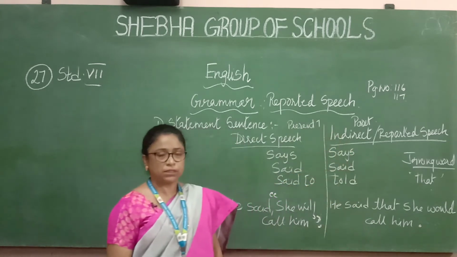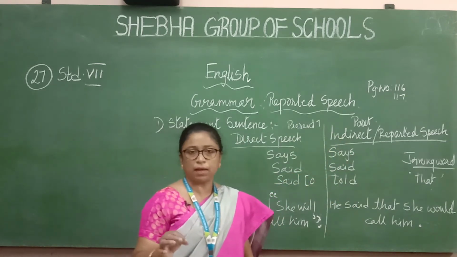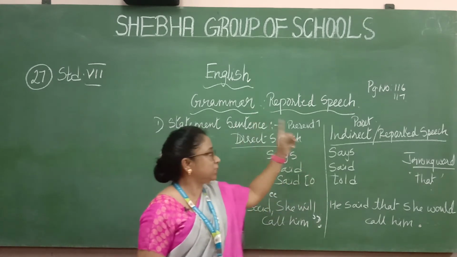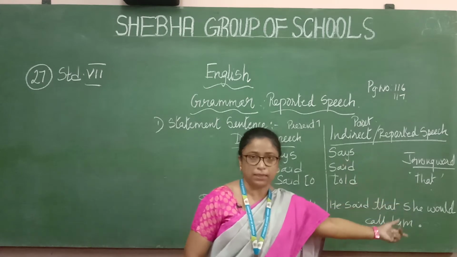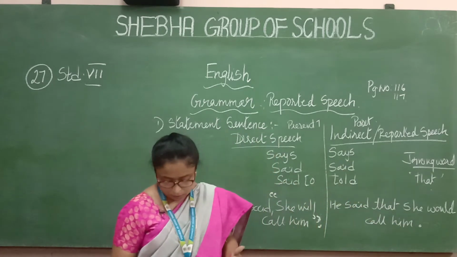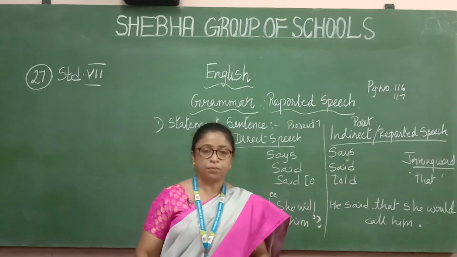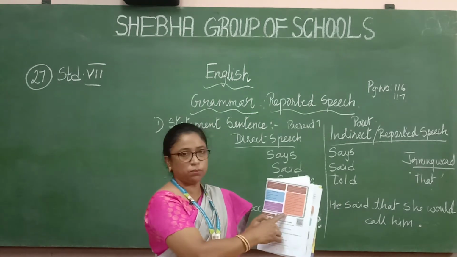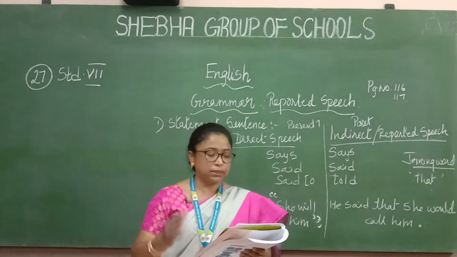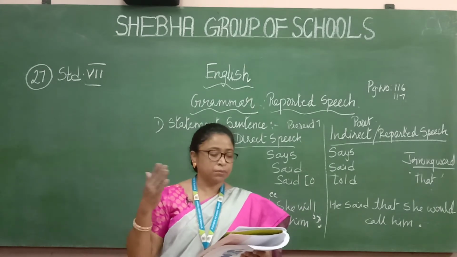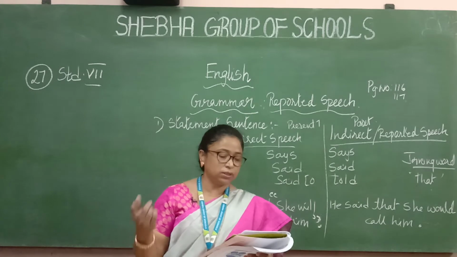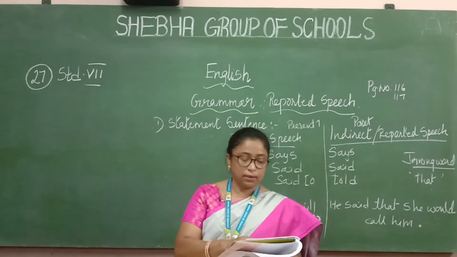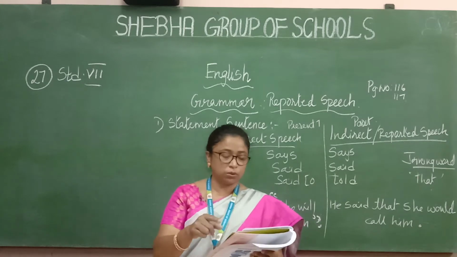Now the first point of the grammar is that direct speech will always be in the present tense, and in indirect speech you have to change it to the past tense. There are certain rules. See in your book, page number 117, how to change the tenses. One orange color box is given to you. See present tense, simple past tense, present continuous, past continuous, present perfect, past perfect, and see all that completely.